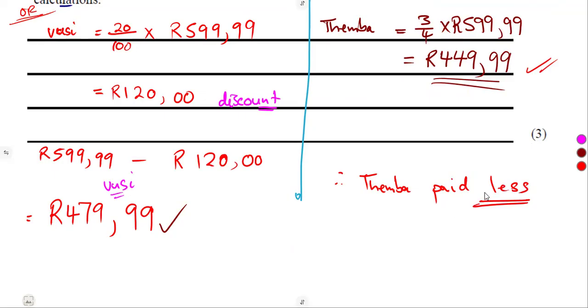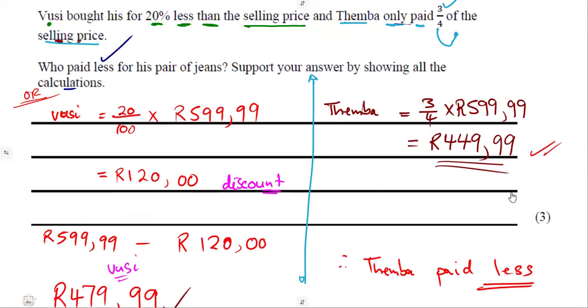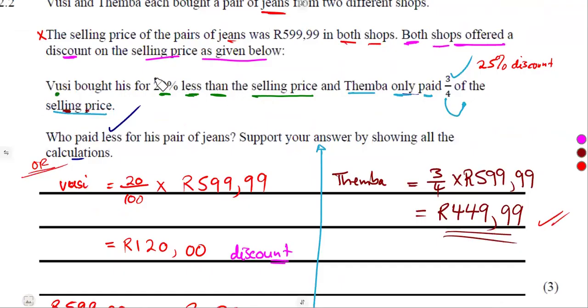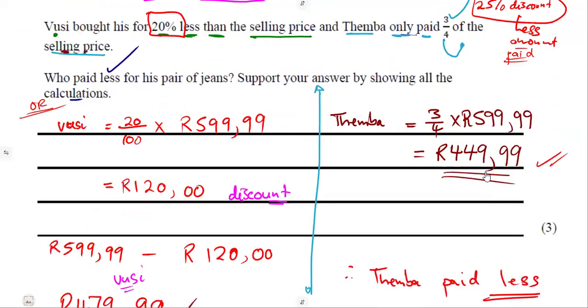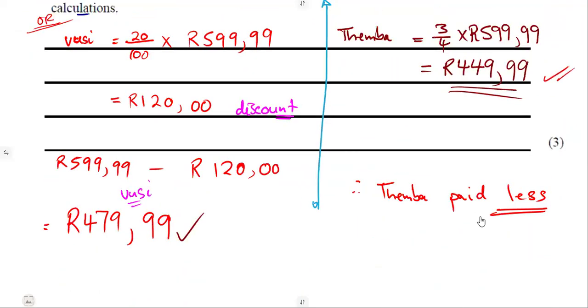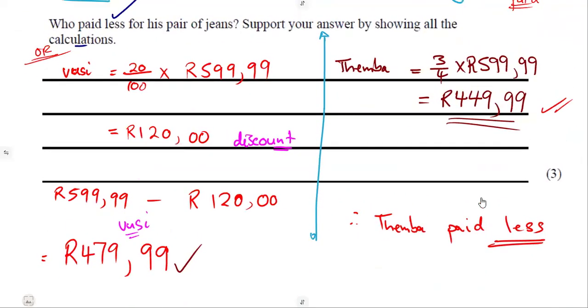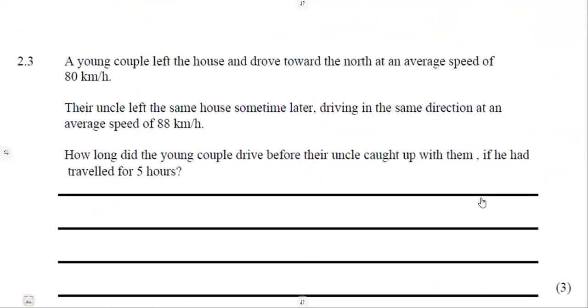Who paid less? So guys, I said we could have directly answered this question when we saw this person to say, okay, this one has 20%. This one has got 25% discount. The more discount, it means less amount paid. That is what it means. The more percentage of a discount that you see, the lesser you pay for that particular item. All right, so that was it.